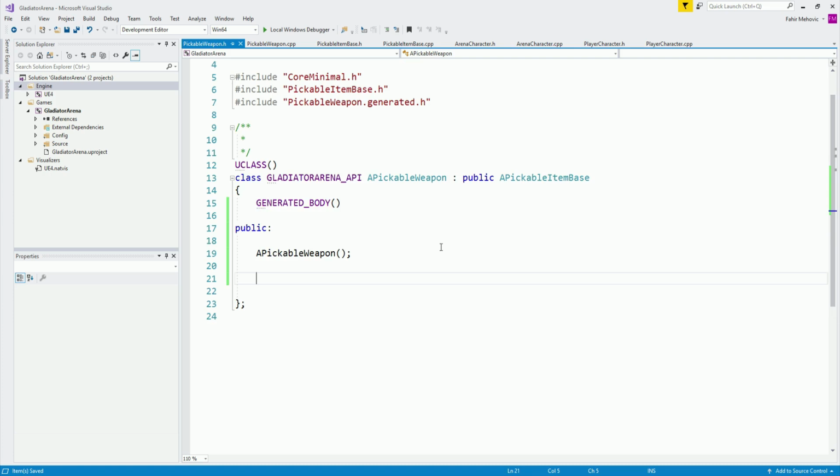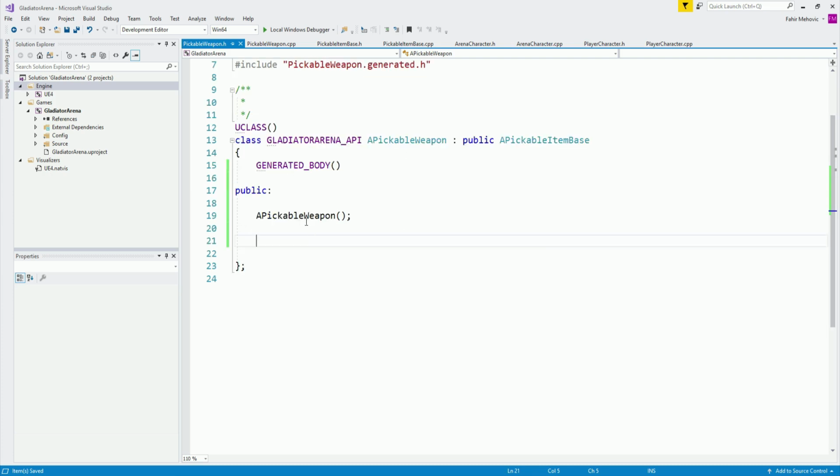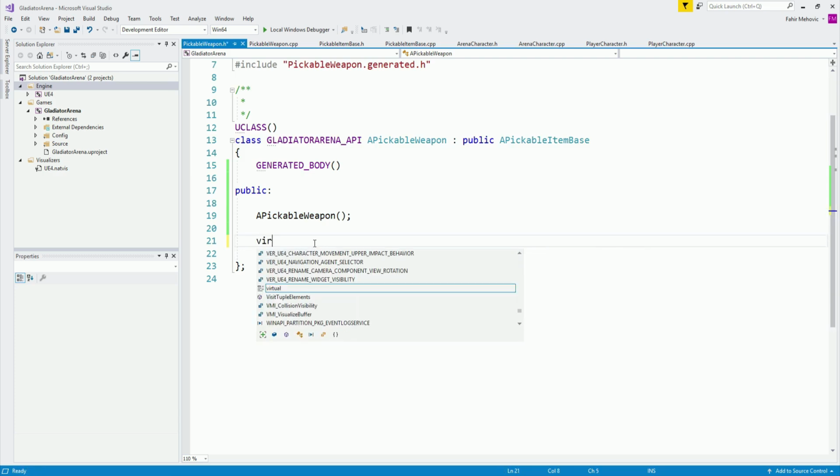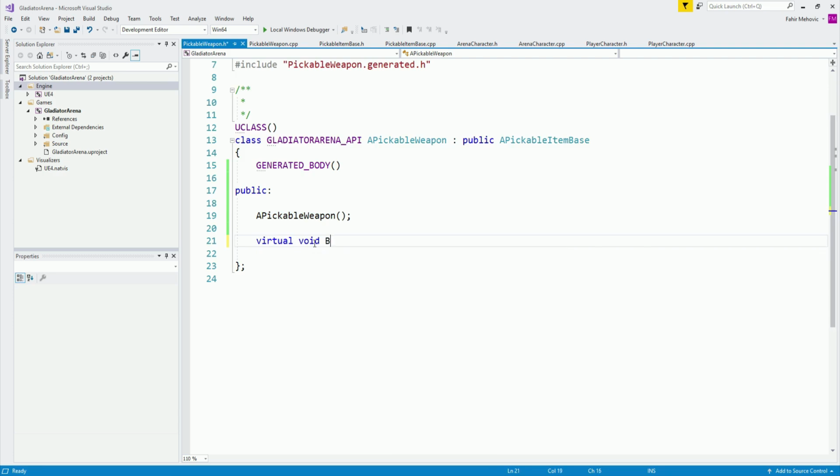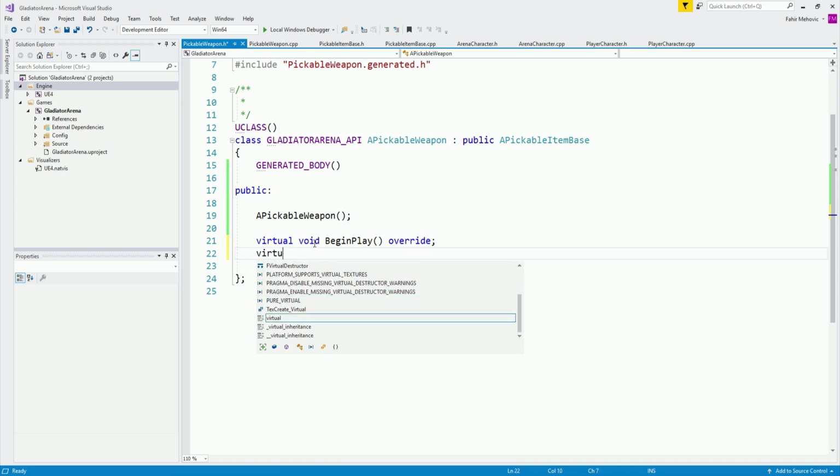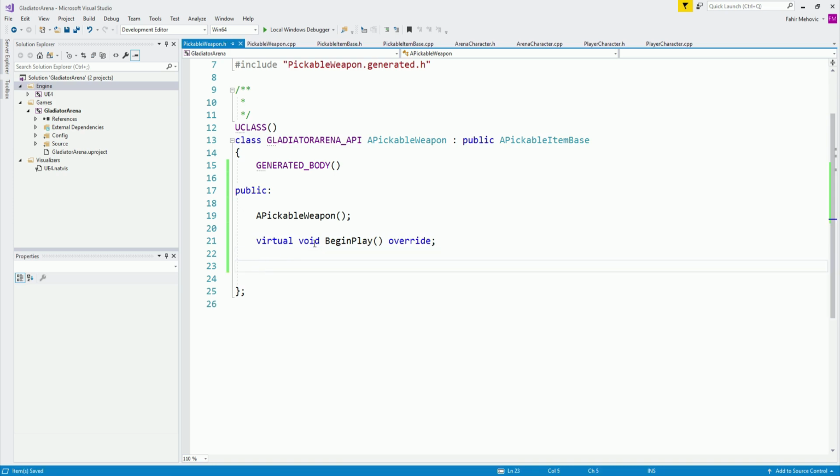Now we are also going to have components over here. So I am going to go below our pickable weapon constructor. Let me also implement our virtual void, which is going to be our BeginPlay, which is going to be override. I'm not going to implement the tick, because we do not need the tick.